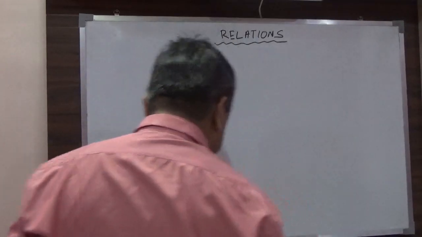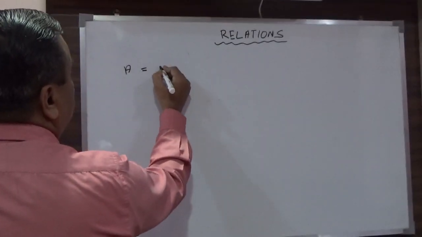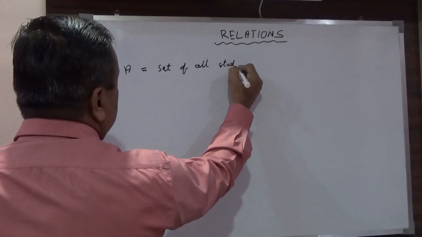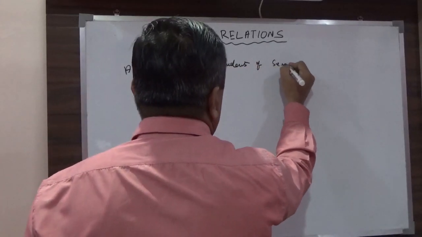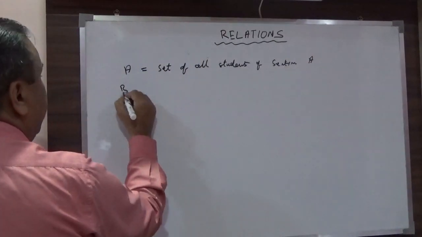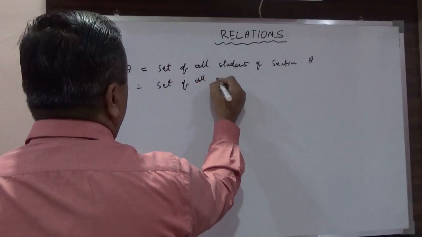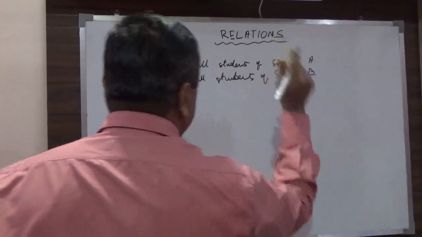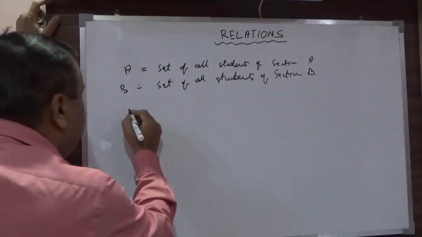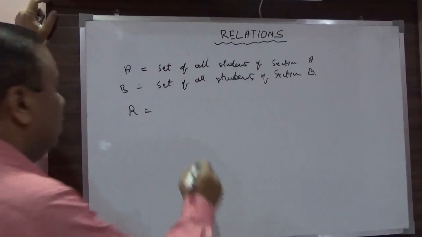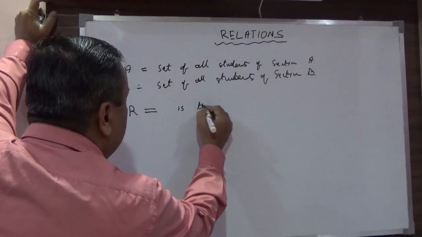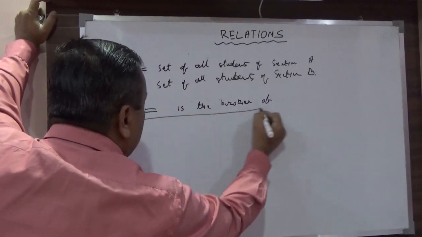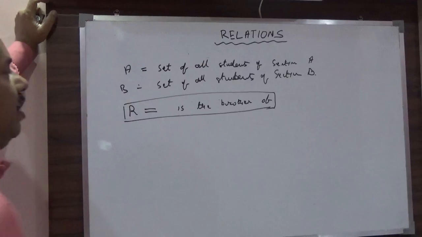Suppose I set A as the set of all students of section A, and B is the set of all students of section B. Okay, now I define a relation that is 'is the brother of'. This is the relation that I have defined.